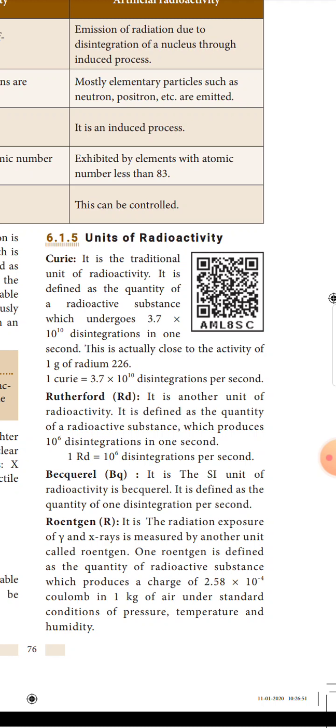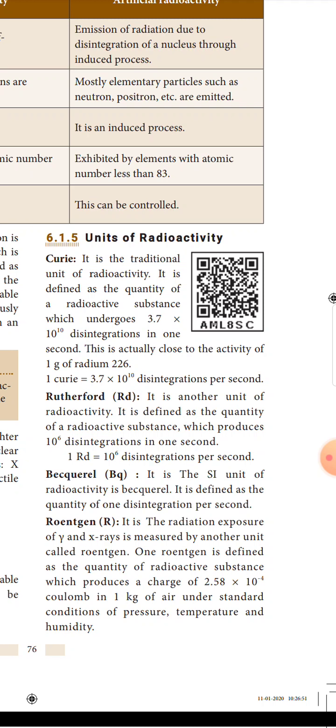Next one, Rutherford, Rd, capital R, small d. It is another unit of radioactivity. It is defined as the quantity of radioactive substance which produces 10 power 6 disintegrations in 1 second. Therefore, 1 Rutherford is equal to 10 power 6 disintegrations per second, while 1 Curie is 3.7 into 10 power 10 disintegrations per second.